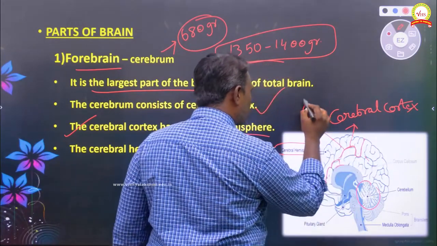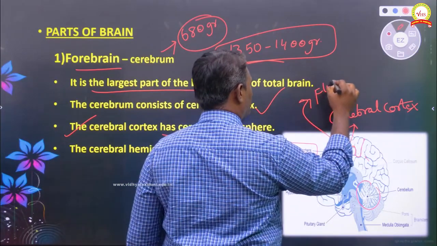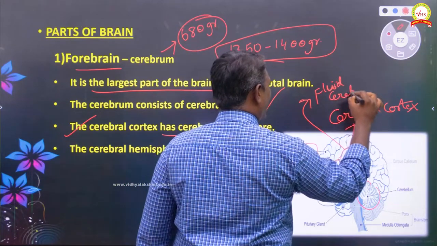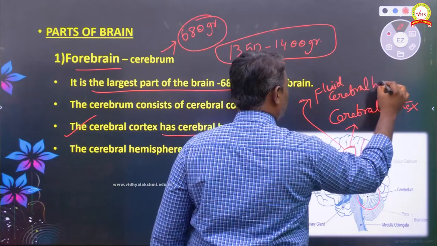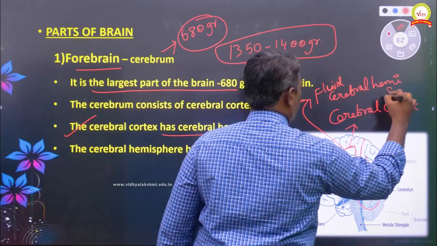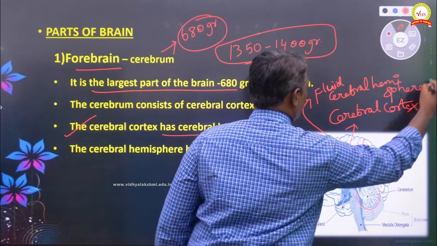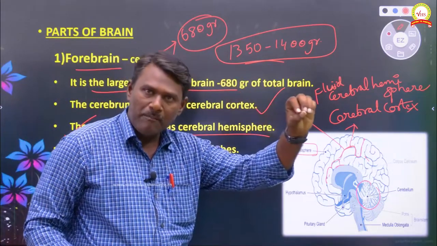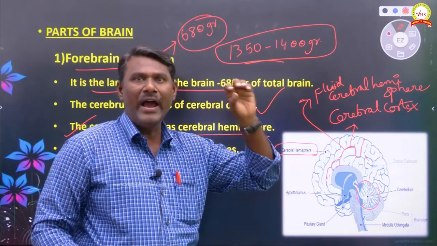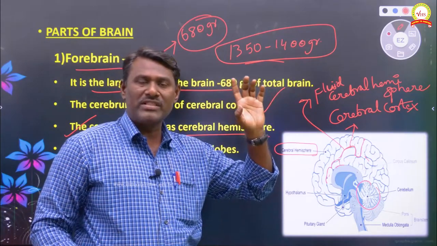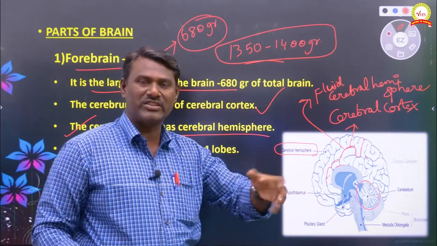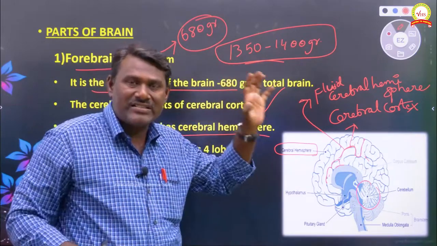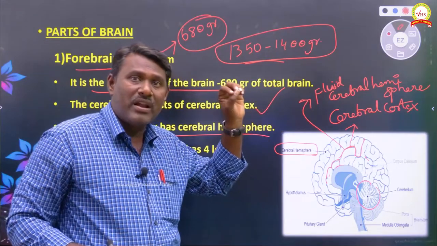It is filled with a fluid. The cerebrum is filled with cerebrospinal fluid, and it consists of the cerebral cortex, a canal-like structure, and that cerebral cortex consists of the cerebral hemisphere.